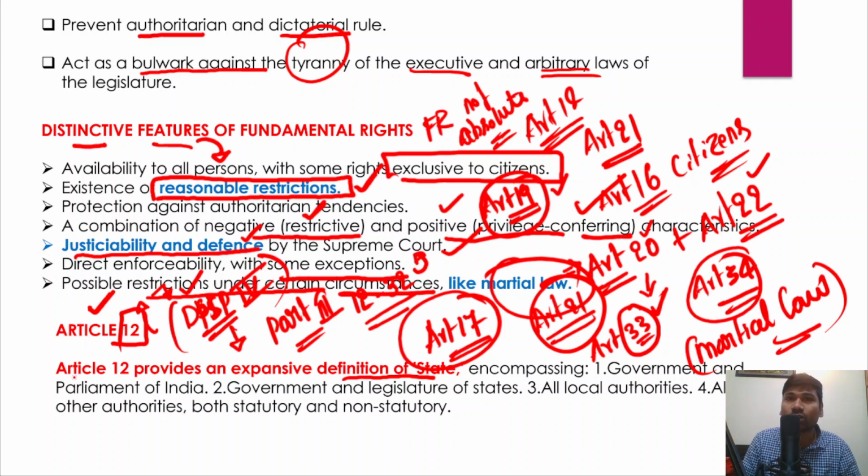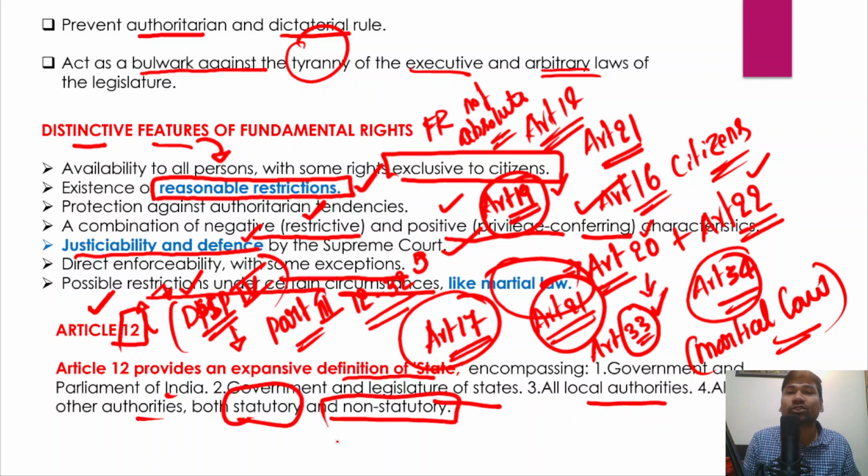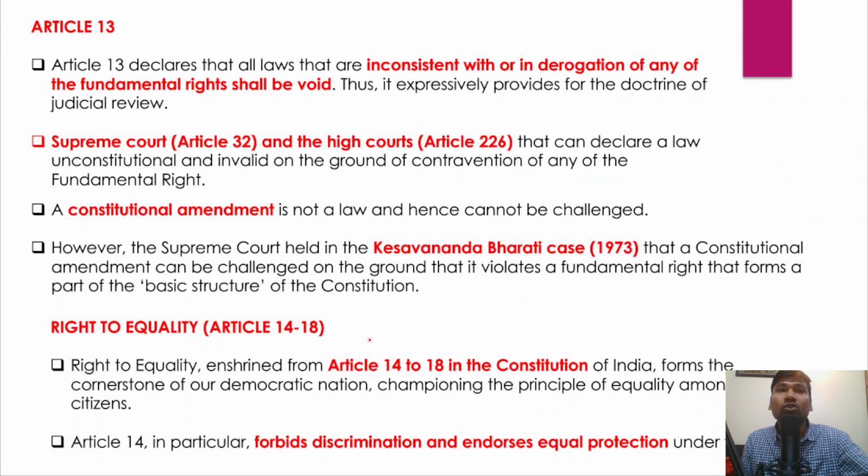As per Article 12, the state constitutes the Government of India, the Parliament, and the government and the legislature of all states, and the local authorities, particularly panchayats and municipal bodies, and other authorities which are statutory and non-statutory in nature, and they come under the definition of state as per Article 12 of the Indian Constitution.